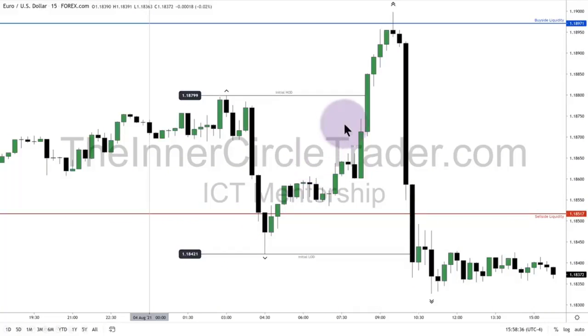Then it rallied up through New York open, attacked the initial high of the day, the buy-side liquidity pool, then repriced to the buy-side liquidity pool shown on that hourly chart. Then it crashed all the way back down to take out the sell-side liquidity pool resting below the initial low of the day formed in London, and then consolidated going into the close.